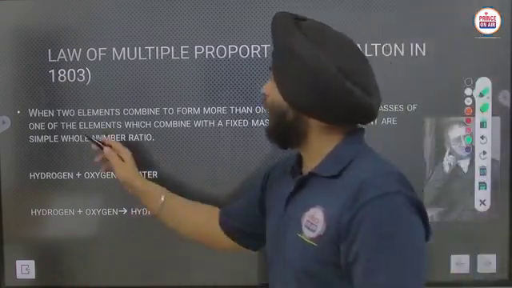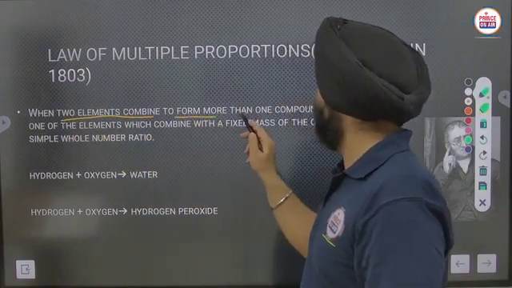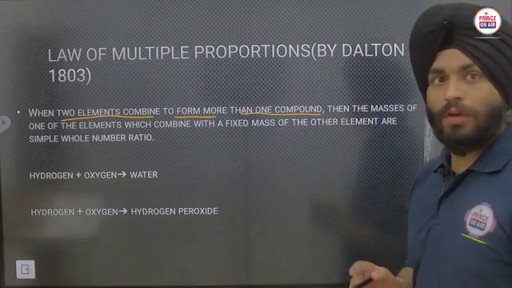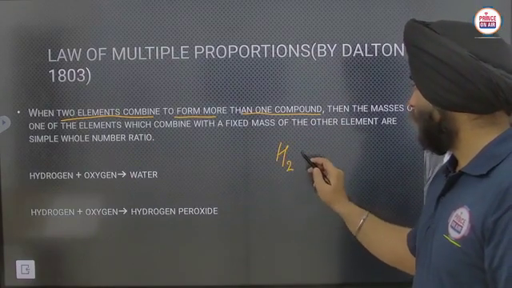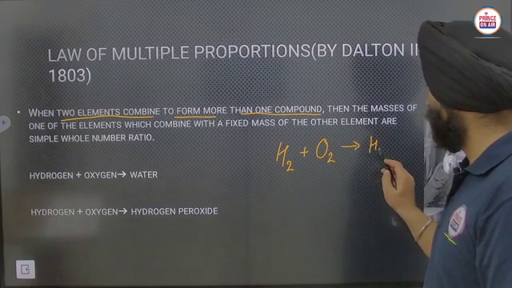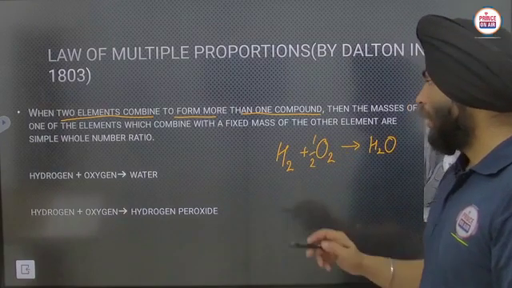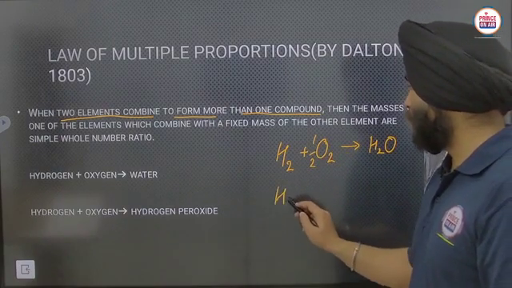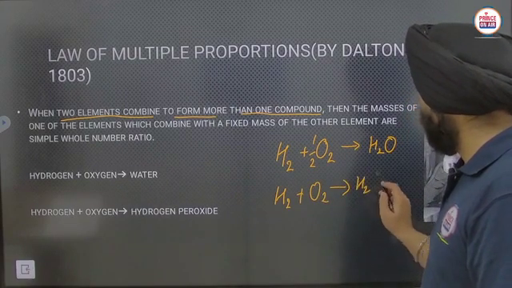See, when two elements combine to form more than one compound, for example, if I'm having hydrogen, it combines with half molecule of oxygen to form water, and similarly hydrogen combines with oxygen to form hydrogen peroxide.